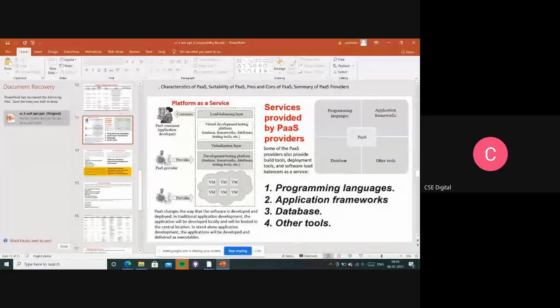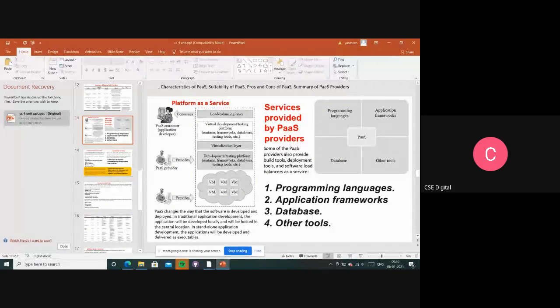And the second one, application frameworks, right? So with these application frameworks, whenever the developers are going to deploy any code, before deploying the code, if they need any templates or anything like that, they are also going to be providing that. We just have to make some small changes in that, and we can deploy that application.